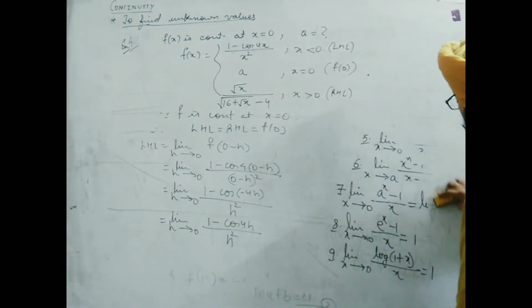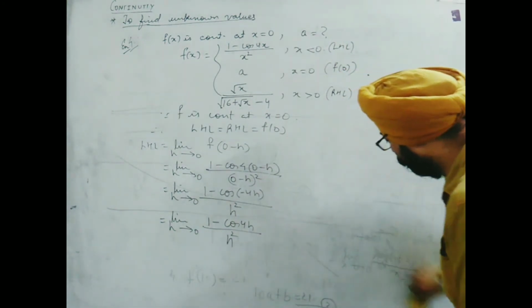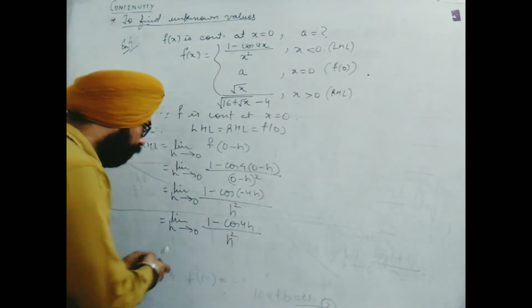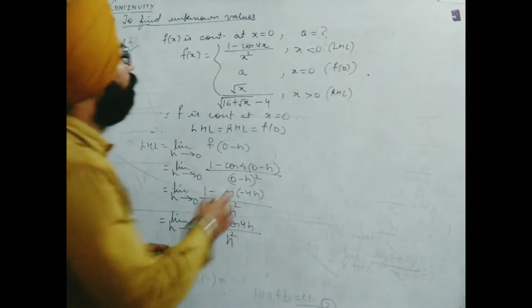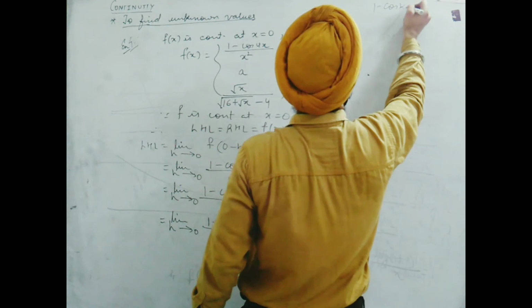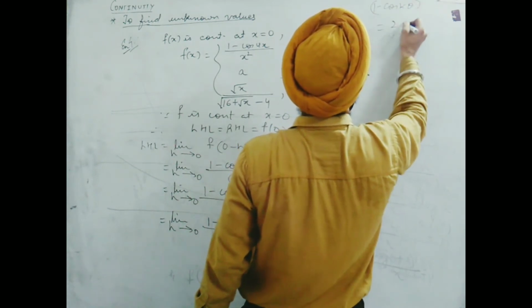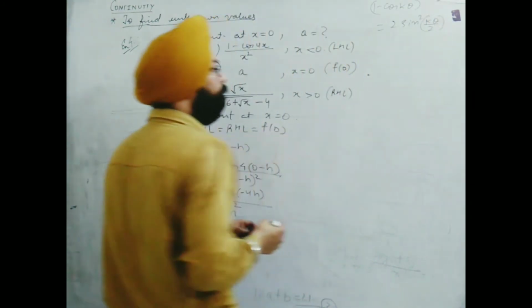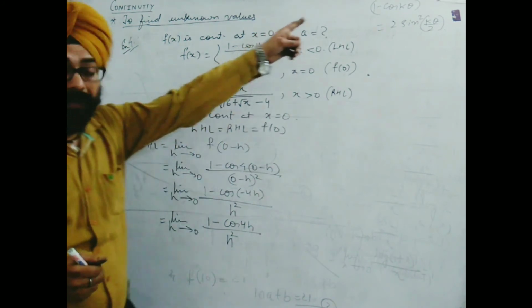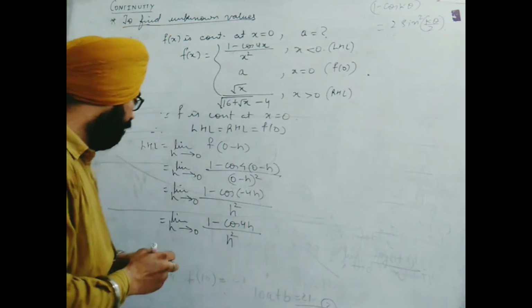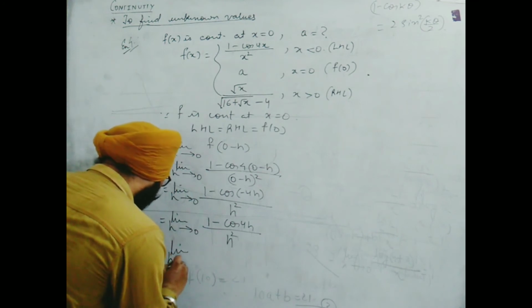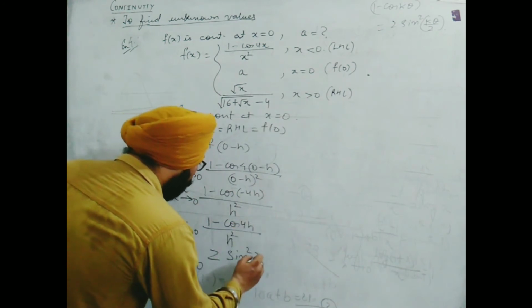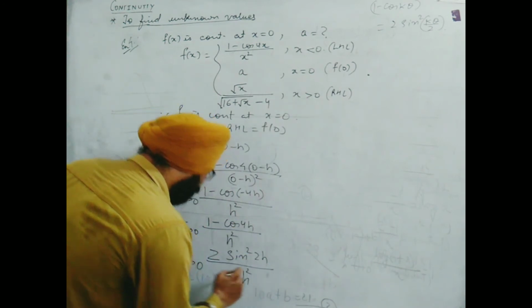Now this further step depends on your knowledge in limit. If you have solved these limits questions very well, you can catch the pattern of question. Here 1 minus cos h upon h square is given. What do you need to do? You must know 1 minus cos k theta always can be simplified as 2 sin square k theta by 2. So here in place of k, 4 is given. So this will become limit h tends to 0, 2 sin square, half of 4 will be 2, so 2h by h square.